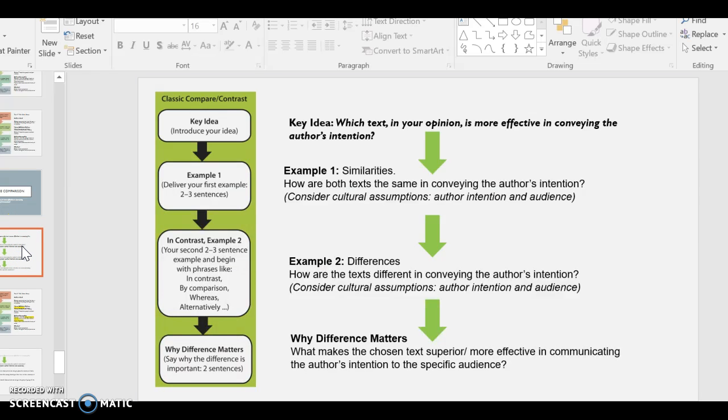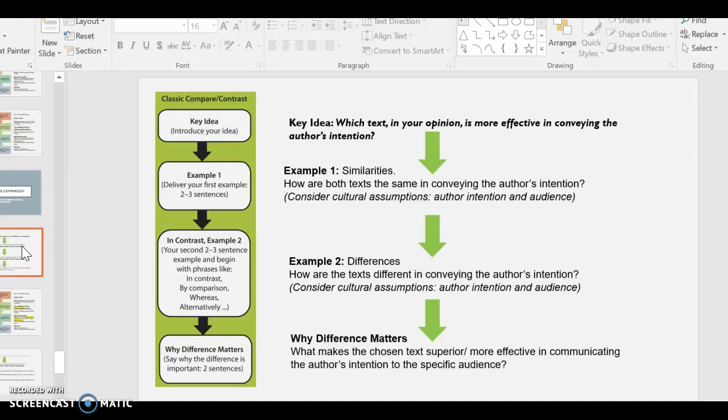We're doing a compare and contrast for this one. So your structure should follow as which text is more effective as your key idea. You then go into talking about how both texts are the same in conveying the author's intention. So to consider the cultural assumptions, what is the author assuming about the culture? When we looked at culture, we spoke about values, attitudes, beliefs.